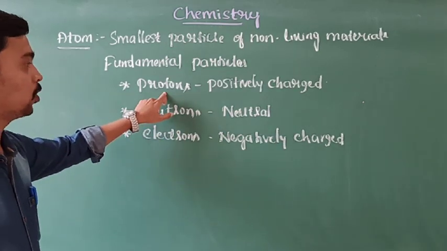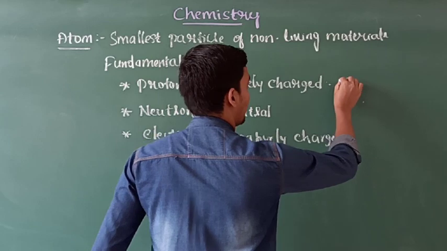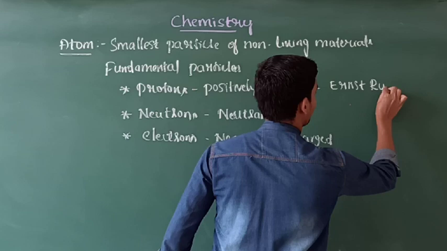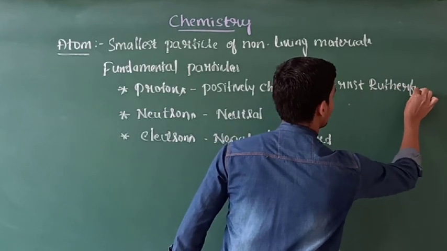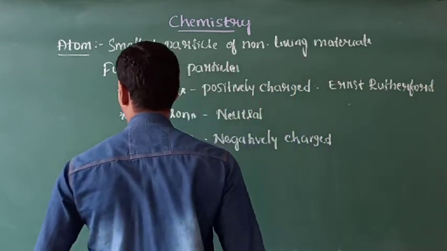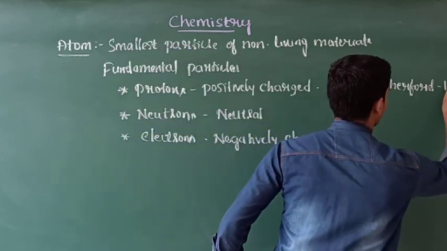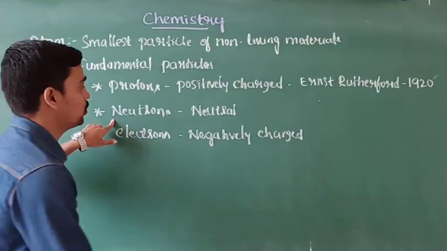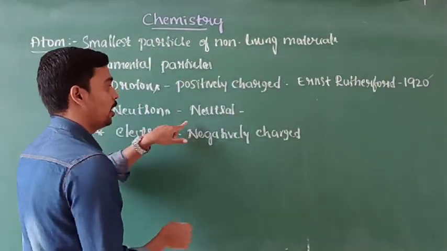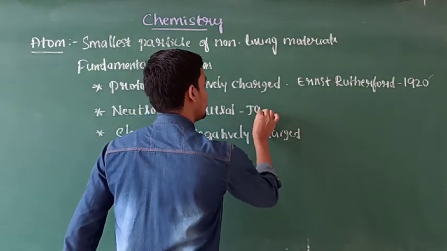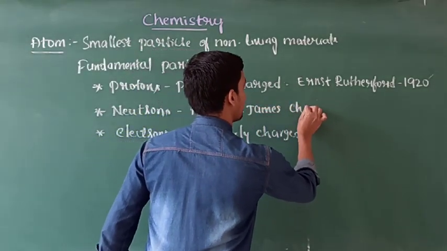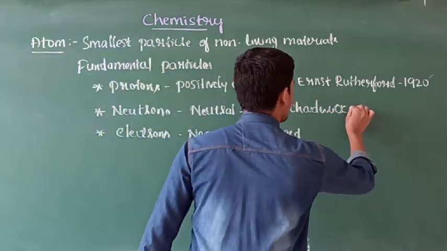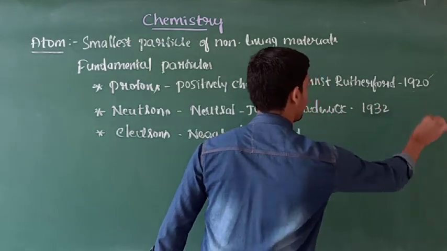Here the first one, protons, was discovered by Ernest Rutherford in 1920. The next one, neutrons, are neutral in state and they were discovered by James Chadwick in 1932.